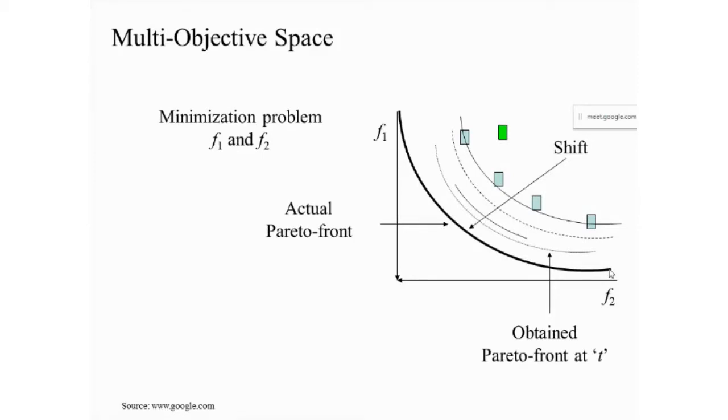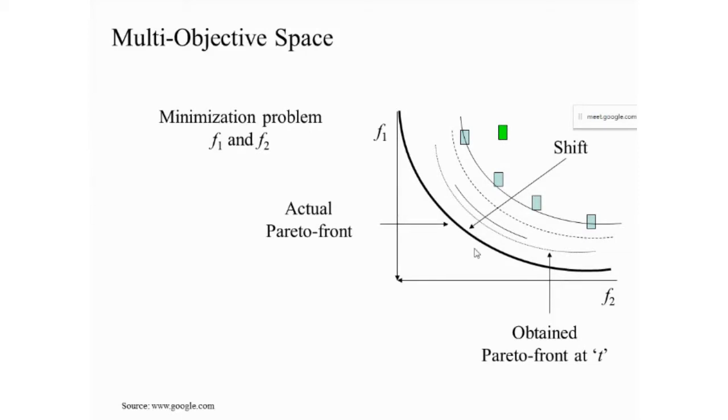You paid less, then you got less comfortability. If you consider the cost, it is higher. If you consider the comfortability, they are providing more, so it is not dominating to each other. So the purpose is that you get the actual Pareto front, means optimized form.